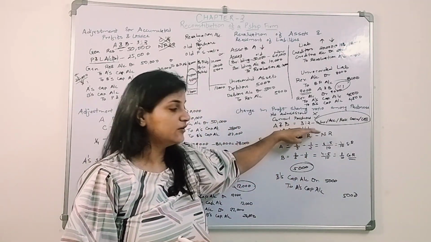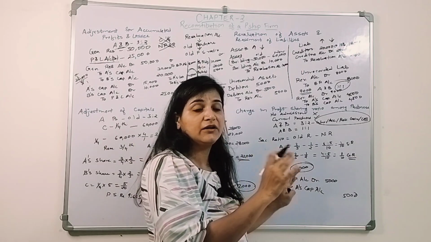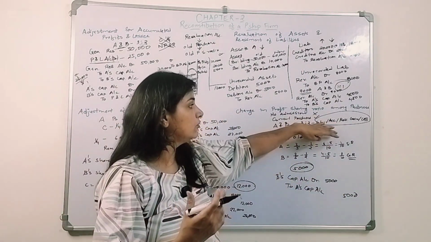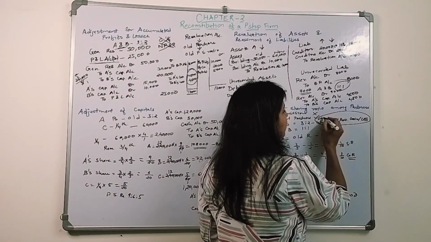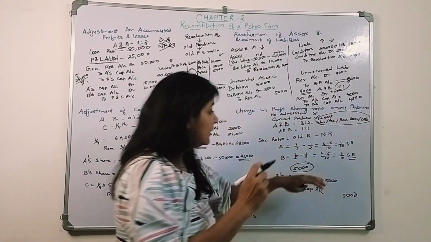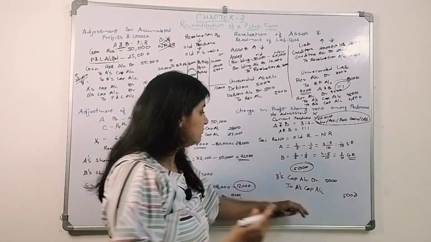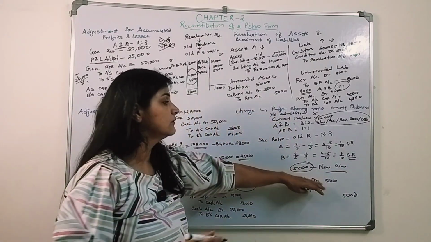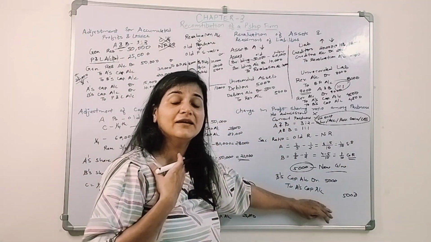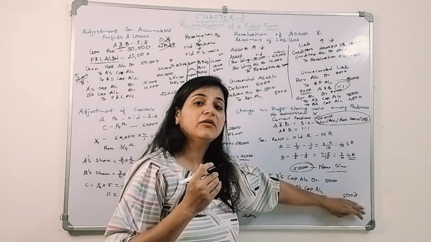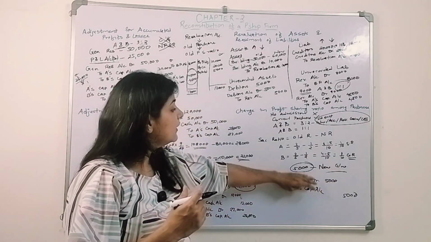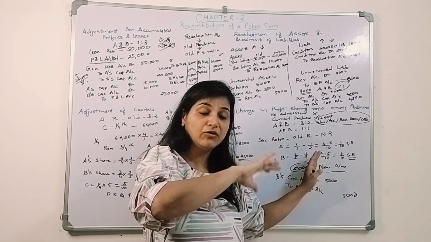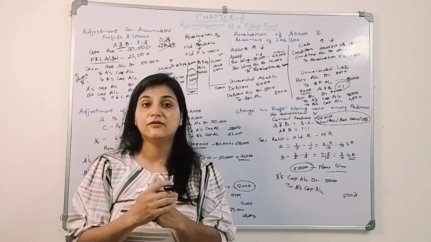This is the new profit sharing ratio. Here I am talking about the old goodwill, which already exists in the business. Now this is the reconstitution of the firm, so this is the new goodwill amount. Whoever is sacrificing his part of profit will get that goodwill amount, and his capital account will be credited. The one who is gaining needs to pay, and that amount will be transferred from his capital account to the sacrificing partner.